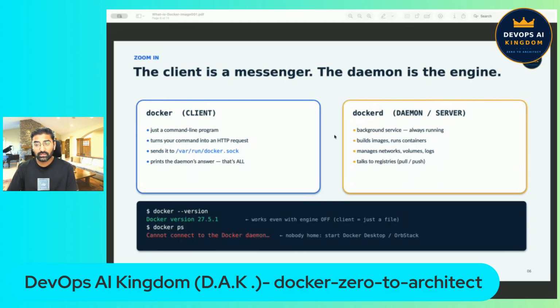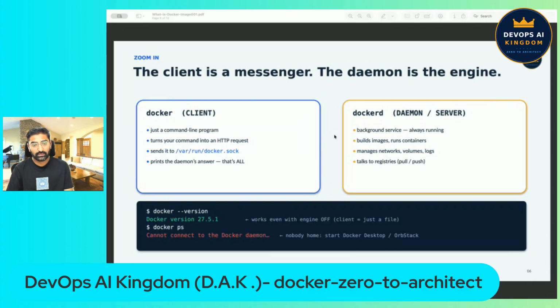Because there is nobody home to answer the request, it throws an error, cannot connect to Docker daemon. If you ever see that error, you now know exactly what it means. Your engine is not running. Start Docker Desktop or OrbStack if you are on Mac like me, and you are back in business.